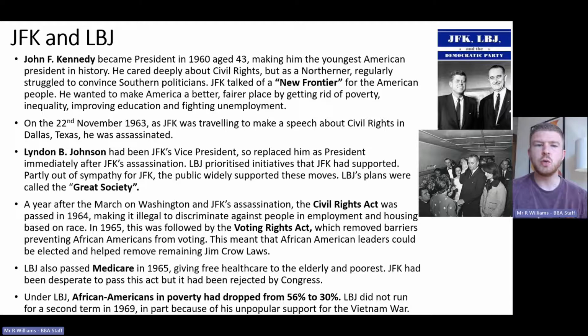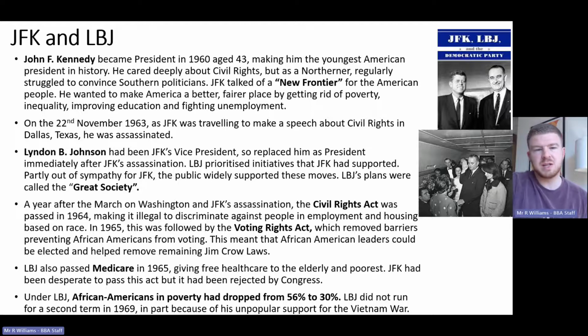JFK talked of an idea of a new frontier for the American people. He wanted to make America a better, fairer place. He wanted to push boundaries. He's the one who says that Americans will go to the moon by the end of the decade, which they achieved in 1969, but they did that without JFK because in November 1963, as JFK was traveling to make a speech about the importance of civil rights, which he cared so deeply about, he was assassinated. We've talked at length in lessons about the conspiracy theories maybe behind that, but the official line is that he was killed by Lee Harvey Oswald, a man with communist sympathies.